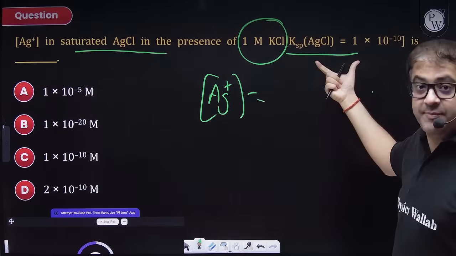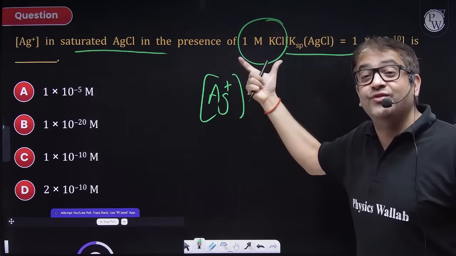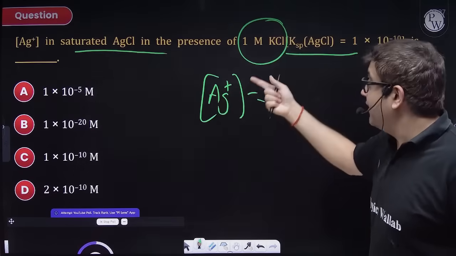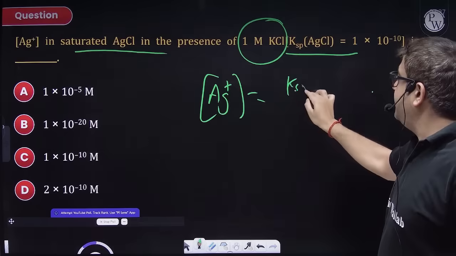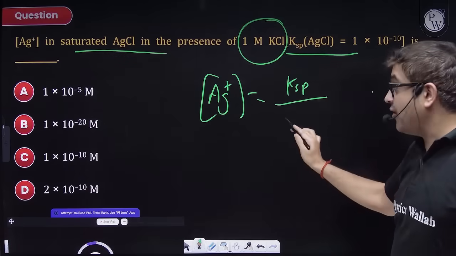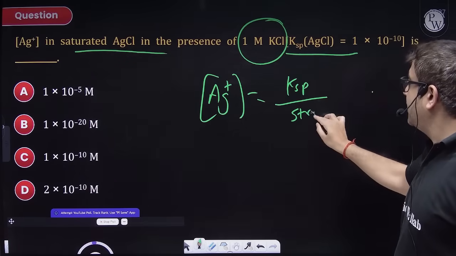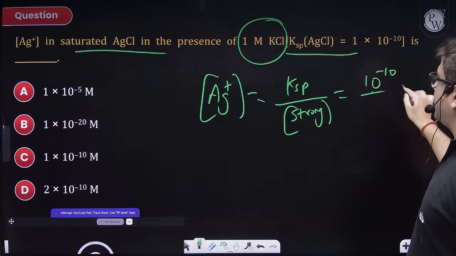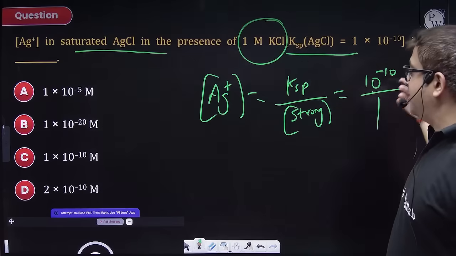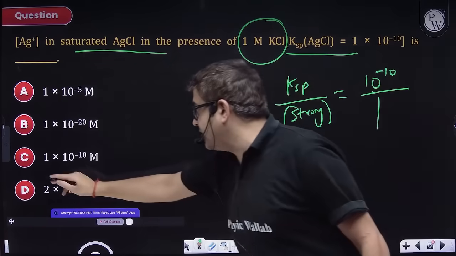So the value of Ksp upon the concentration of the strong electrolyte, which will be giving Cl minus in this particular case. So what is the value of Ksp, sir? 10 to the power minus 10. What is the concentration of the strong electrolyte? That means what is your answer? Answer is 10 to the power minus 10. So this is definitely C.